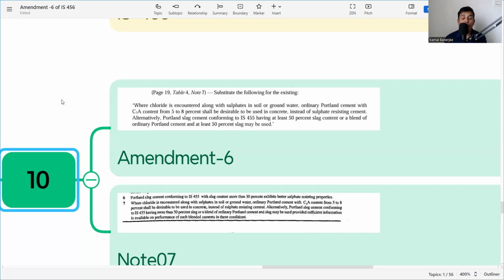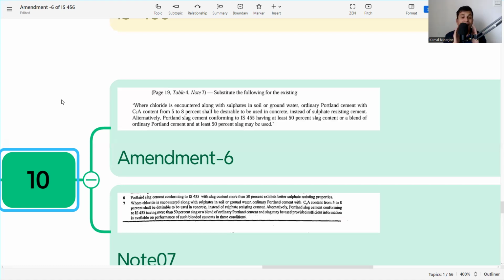8%. So in cement, we all know the compounds C2S, C3S, C3A, and C4AF. But the C3A, tricalcium aluminate, should be 5 to 8%. So whenever the condition is that chloride is encountered along with sulfate in the soil or groundwater, we need to be very careful when choosing the cement, that C3A should be 5 to 8%.